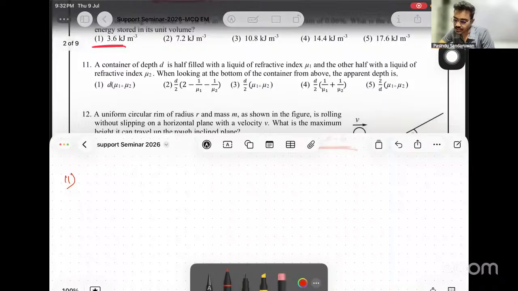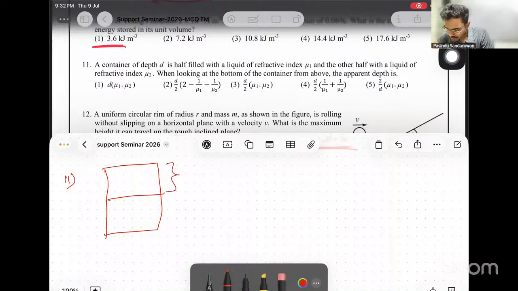11. A container of depth D is half filled with a liquid of refractive index mu1 and the other half is filled with a liquid of refractive index mu2. Right? Something like this. Depth is D. Then D over 2 is filled with mu1, the other D over 2 is filled with mu2. Right? Like this, mu1 and mu2.